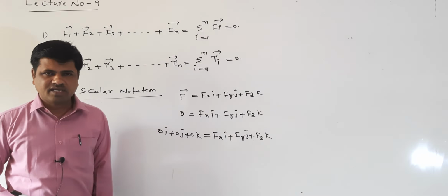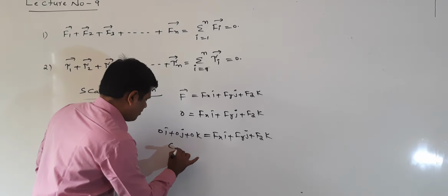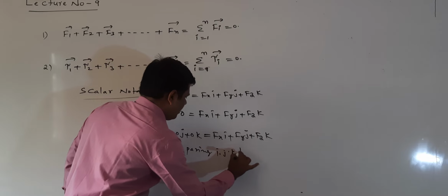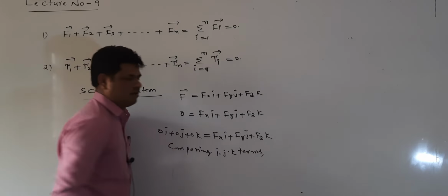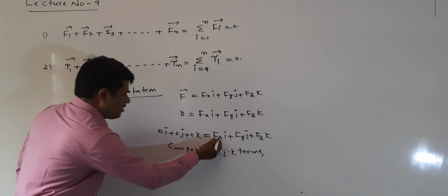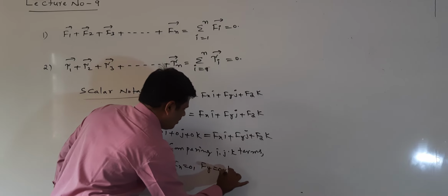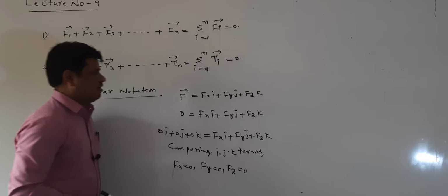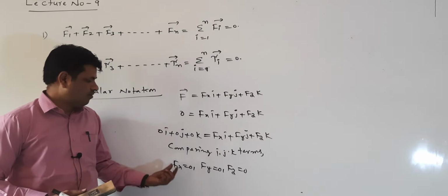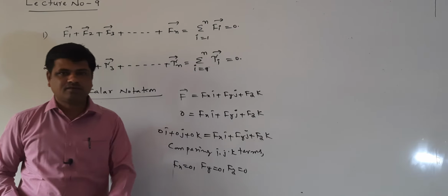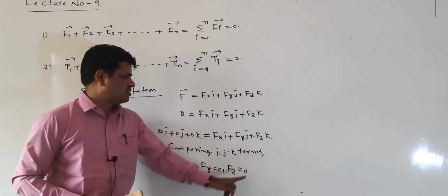Now comparing the i, j, k terms on both sides, we get Fx equal to 0, Fy equal to 0, Fz equal to 0. Means when F bar is equal to 0, Fx is 0, Fy is 0, and Fz is 0. These are the scalars. Fx, Fy, Fz are scalars.